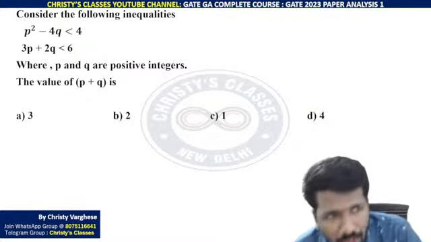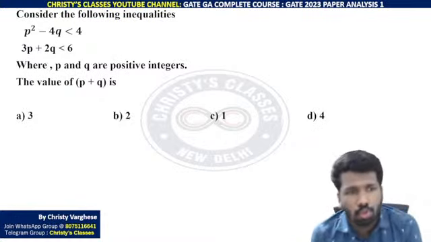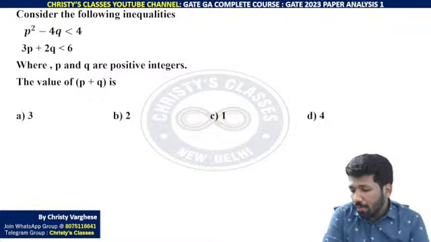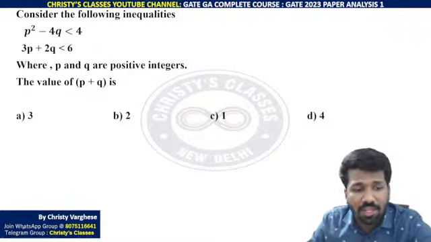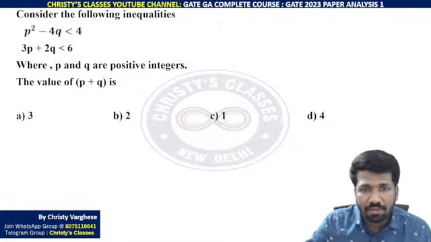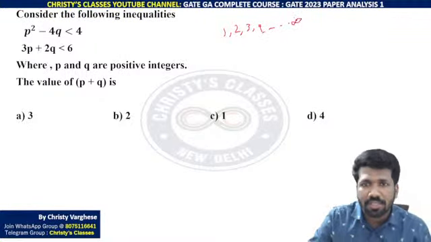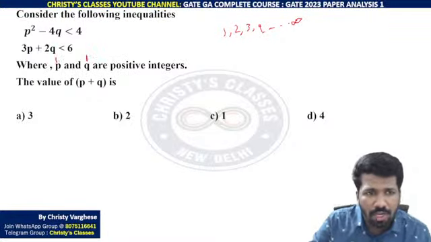Consider the following inequalities: p square minus 4q less than 4, 3p plus 2q less than 6, where p and q are positive integers. p and q are positive integers, this is very important. p and q are both positive integers, not positive numbers, positive integers. That means they can be 1, 2, 3, 4 up to infinity. That means 0 is not possible. So the minimum possibility for p is 1 and the minimum possibility for q is 1.